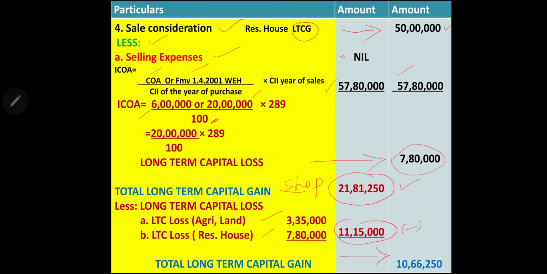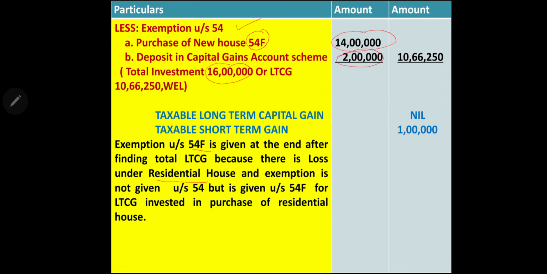But if you see, long-term capital gain is only 10,66,250. So we can't give exemption more than the gain. Therefore, total investment 16 lakh or LTCG 10,66,250, whichever is low. Therefore, whatever he has, everything is given for exemption. Now nothing is in his hand to tax. So taxable long-term capital gain becomes nil.